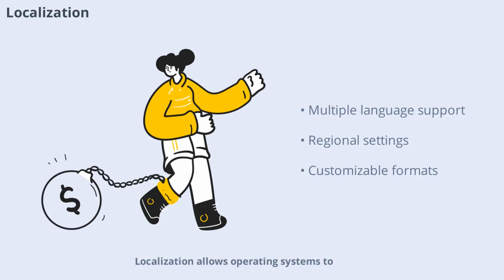Localization allows operating systems to support multiple languages and regional settings. Users can choose their preferred language, date formats, and keyboard layouts. This makes computers accessible to people around the world and ensures a comfortable user experience regardless of location.